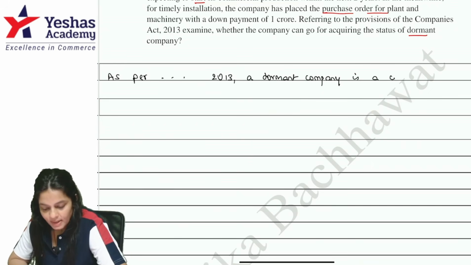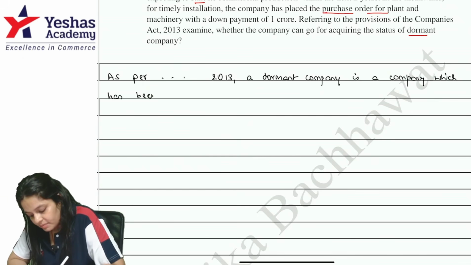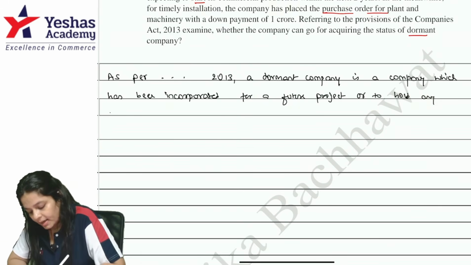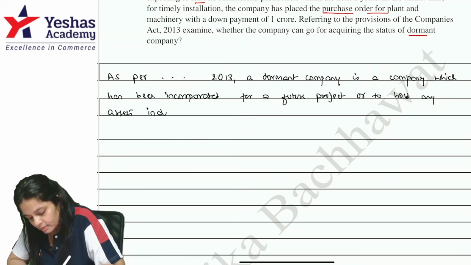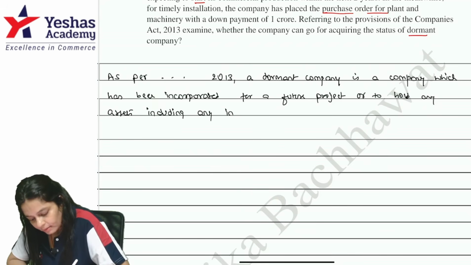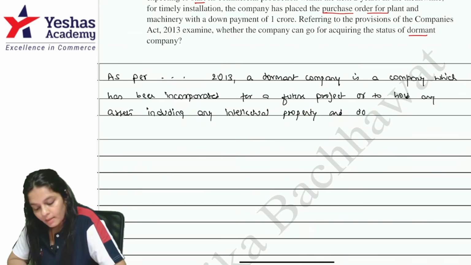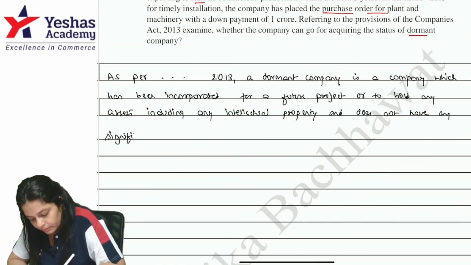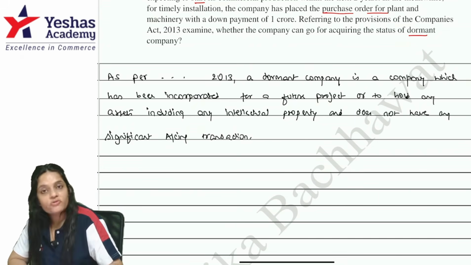A dormant company is a company which has been incorporated for a future project or to hold any assets, including any intellectual property, and does not have any significant accounting transaction.